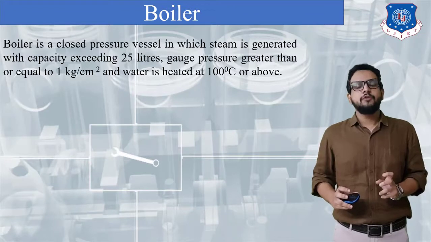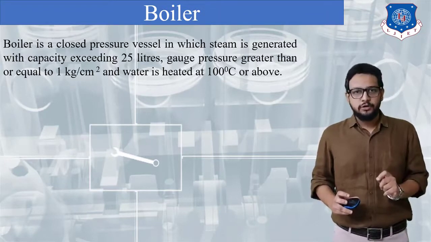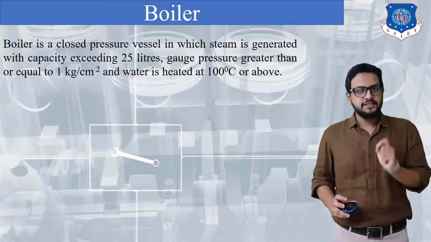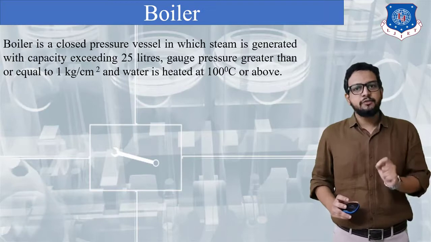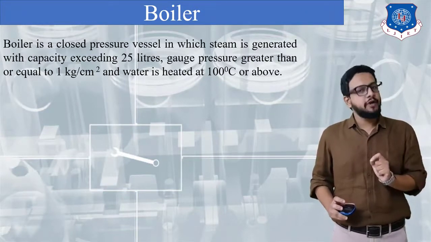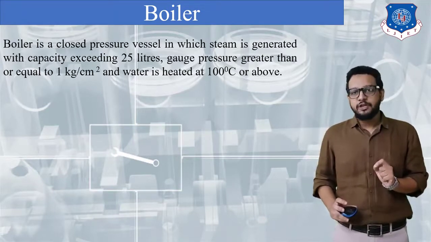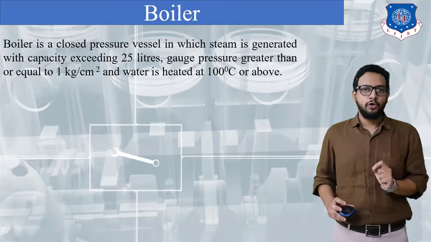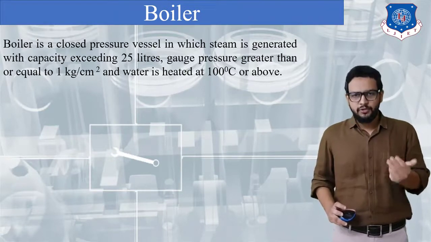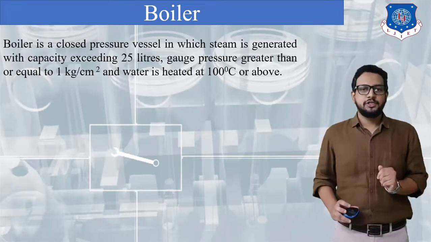We would say we are going to feed coal, that is fuel, inside a boiler. Combustion of coal will take place. It will generate hot gases. Those hot gases will transfer their heat energy to water, and water will gradually get converted into steam. So this is how steam will be generated inside a boiler. The steam generated can be of three types: wet steam, dry steam or superheated steam.